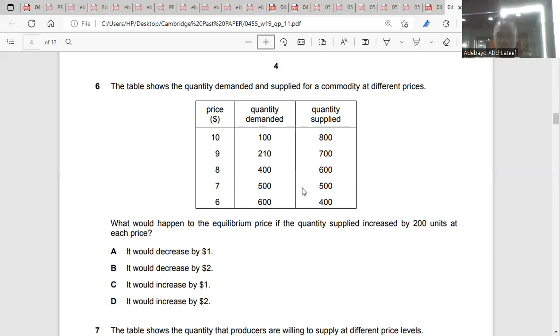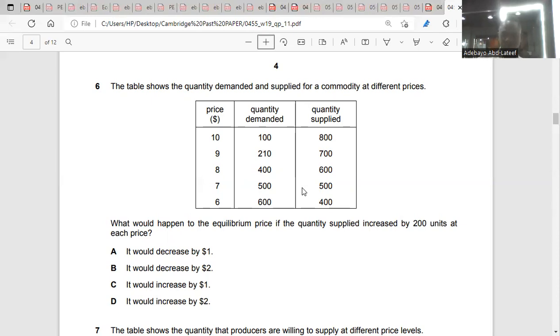Here you have 500 quantity units, and from 500 units it's going to 700 units. Mister, it will decrease by 1, because look in 6: when the quantity demanded is 600, the quantity supplied is 400. The difference is 200 units, and the price is different by 1. So it will decrease by 1. Yes, that's number 6. Okay.